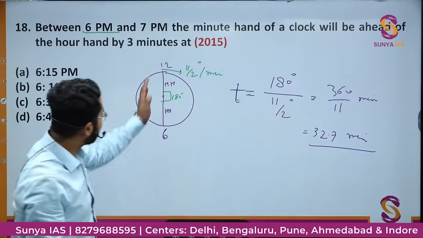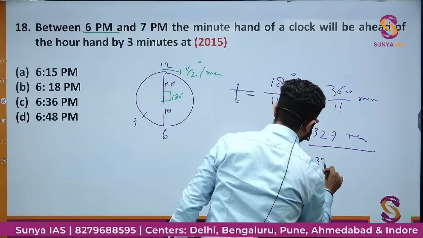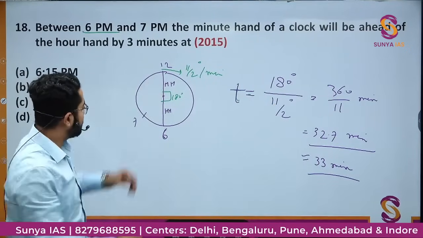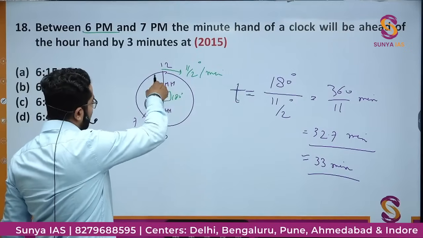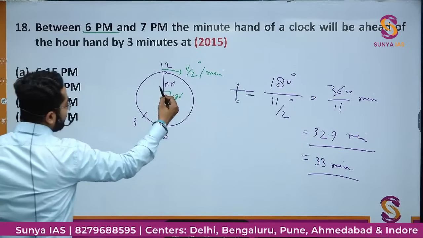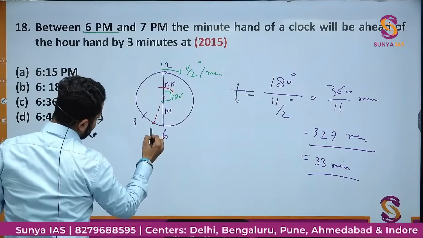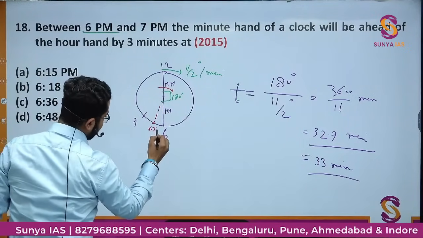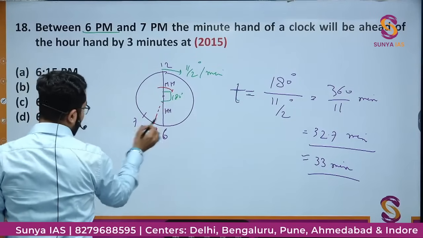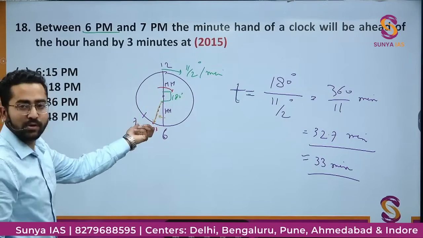That means after 6, approximately 32.7, I take it as approximately 33 minutes. So 33 minutes after 6, that is 6:33, and here the minute hand is moving like this and now it is at this position, and at the same time the hour hand will also be moving. At 6:33 both will coincide.